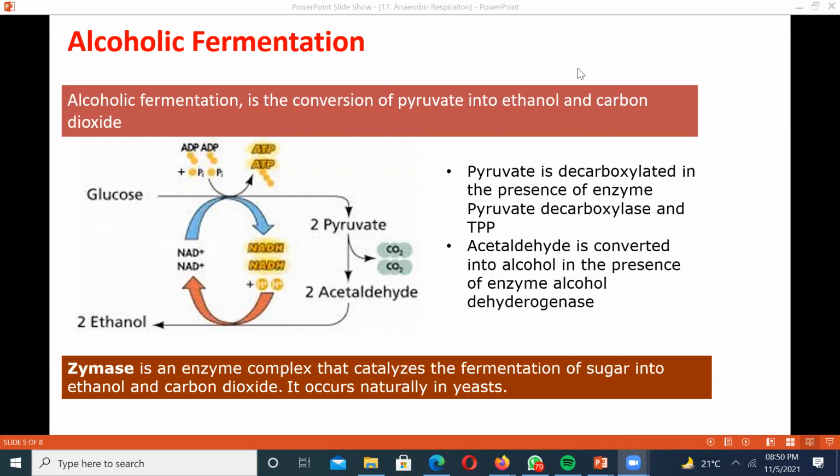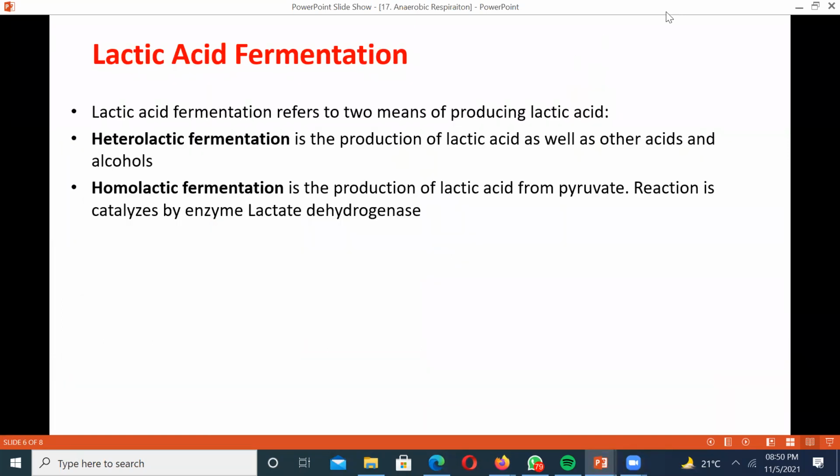So let's move ahead. Next, as I told you, we will be speaking about lactic acid fermentation. Lactic acid fermentation refers to two ways by which lactic acid can be produced, what we call heterolytic and homolytic. In the case of heterolytic, there is production of lactic acid as well as other acids. But in the case of homolytic, there is exclusive production of only lactic acid, right? And in the case of homolytic, this is catalyzed by the enzyme we call lactate dehydrogenase.